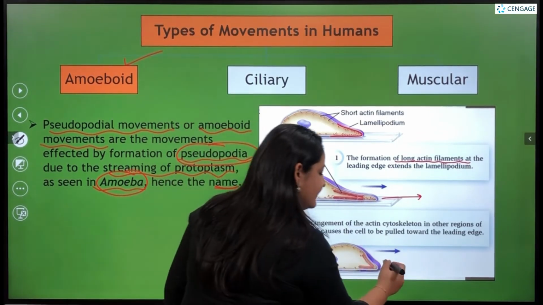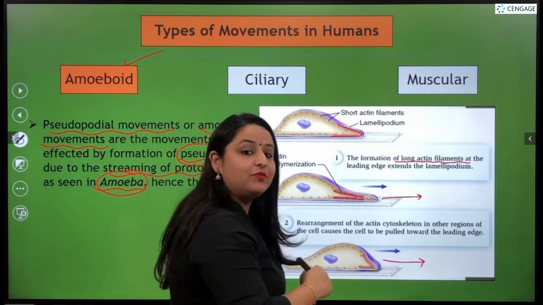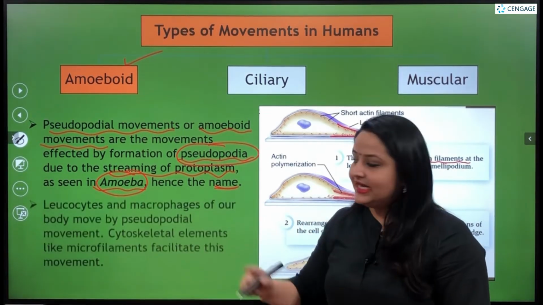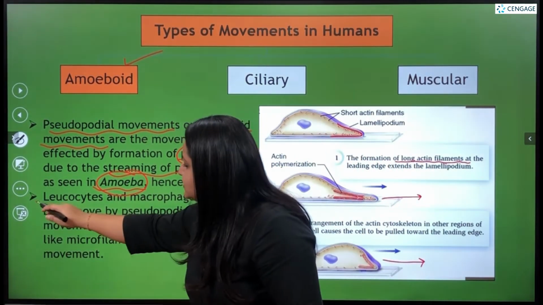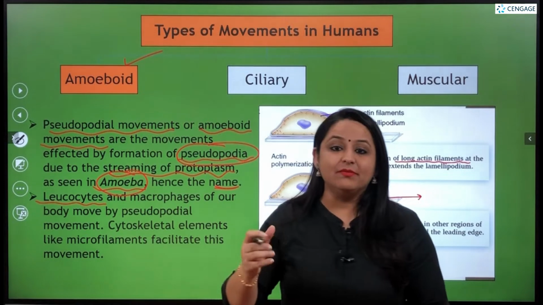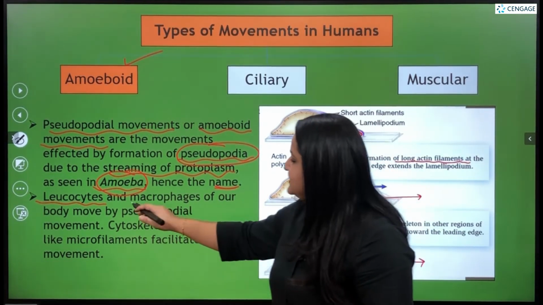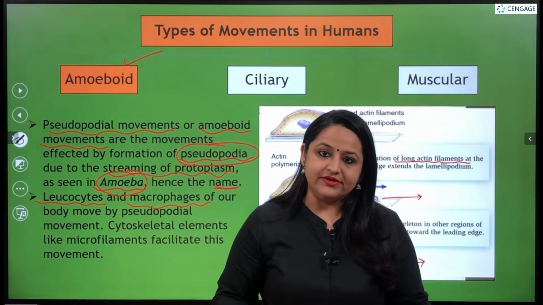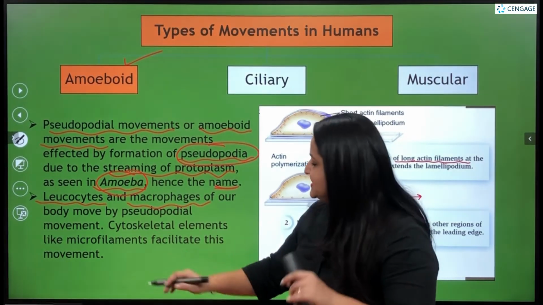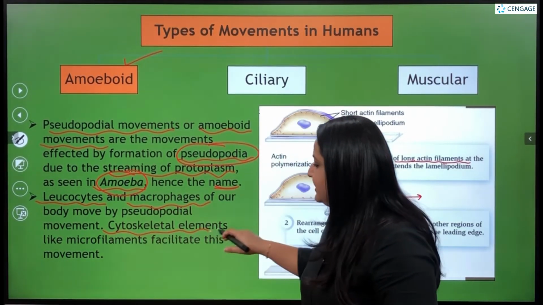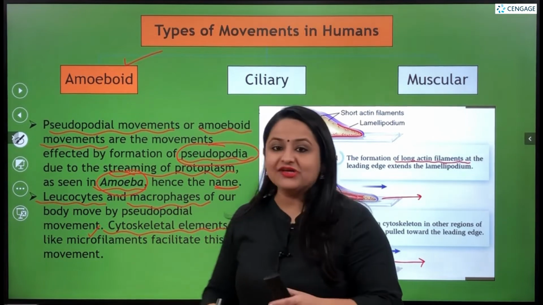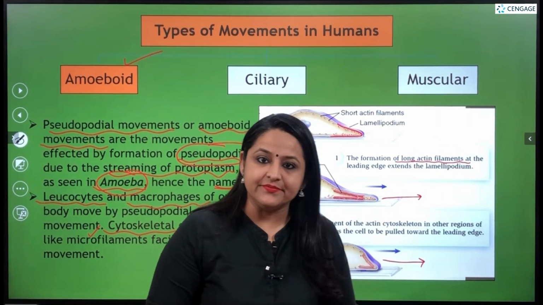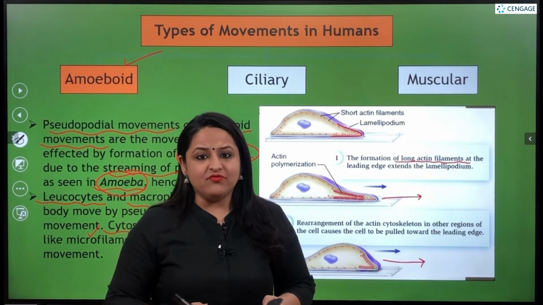This type of movement by the streaming motion of protoplasm is specifically known as amoeboid movement. It is seen in leukocytes of our body, that is some WBCs, as well as in the macrophages of our body. They show this type of movement. And as I told you, some cytoskeletal elements like the microfilaments help in facilitating this particular movement.